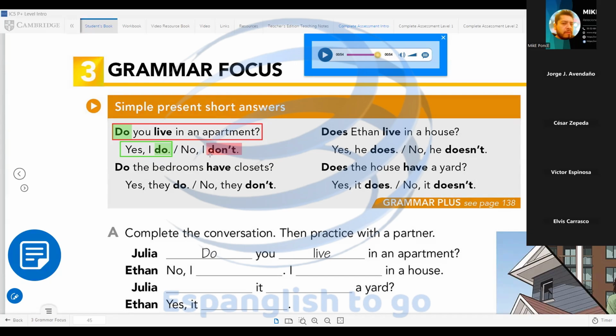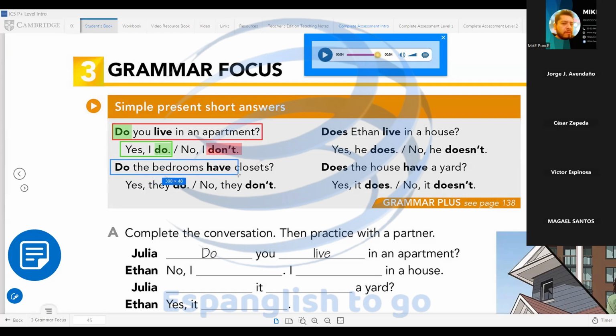We use the auxiliaries for short answers. So we have yes, I do. No, I don't for the question, do you live in an apartment? We have the next question, auxiliary do, because the subject is the bedrooms, plurals. It's a plural noun.